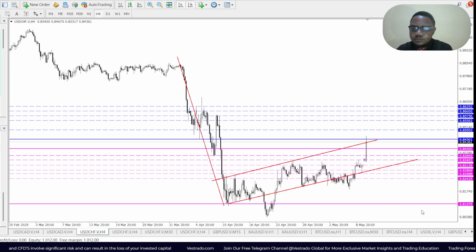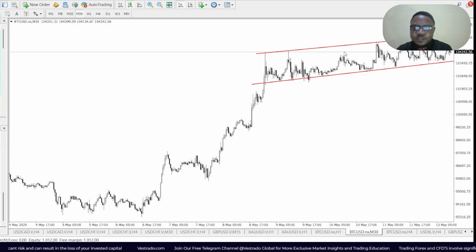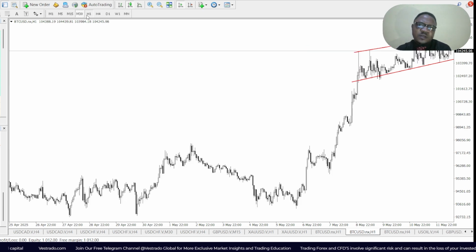To round it up, let's look at Bitcoin. The beautiful Bitcoin is moving nicely along what looks like a rising wedge, right? But in some ways, if you look at it from another angle, it also looks like an ascending channel. But I go with the rising wedge right here because there seems to be a somewhat fair value gap.